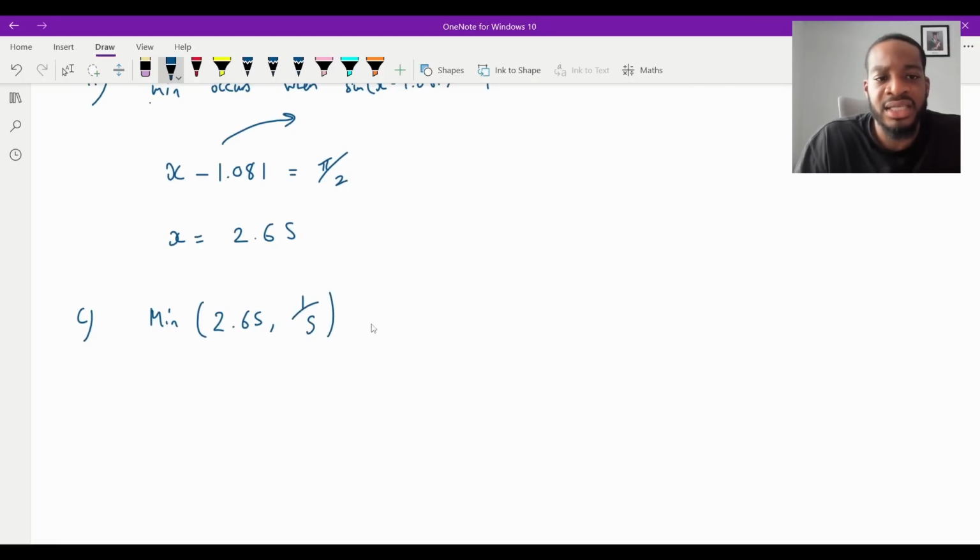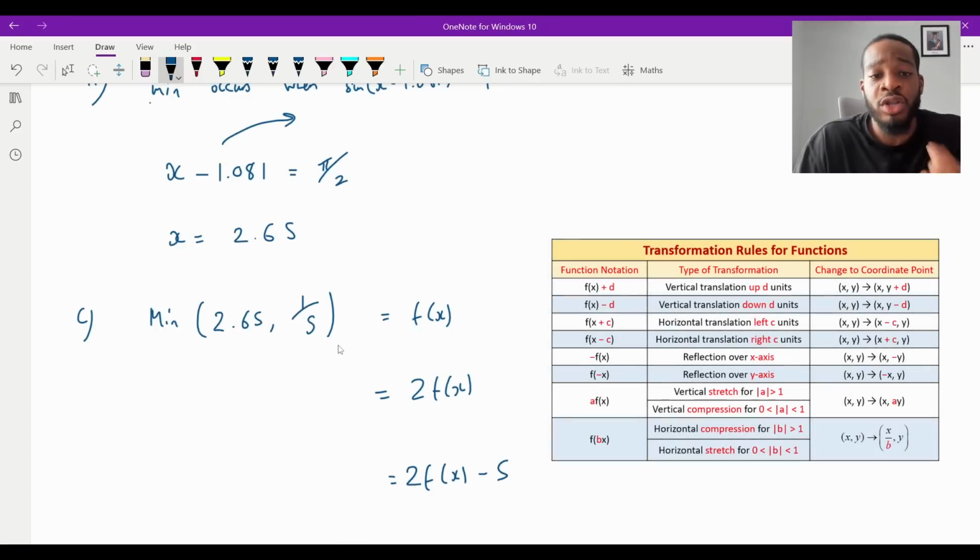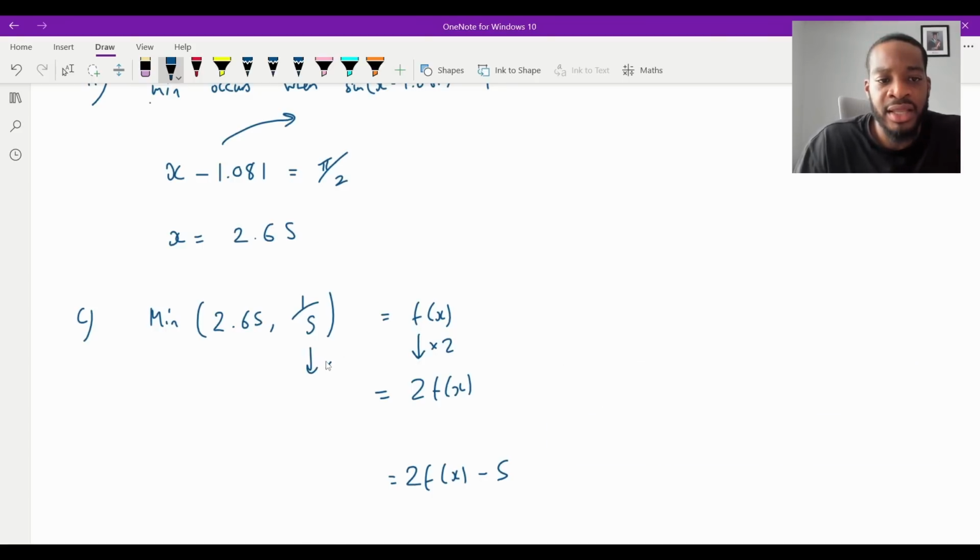And this is f of x. So if I want 2f of x take away 5, well, what happens? Firstly, let me just do it bit by bit. If I want 2f of x, what would happen? Graph transformations, it's only the y coordinate that's affected here. I'm going to times the y coordinate by 2.